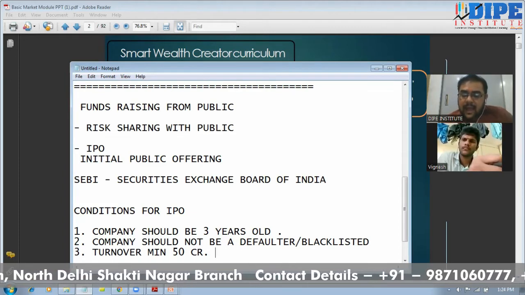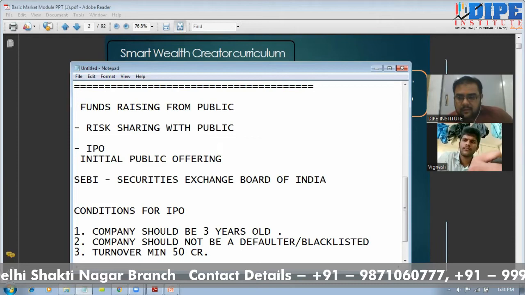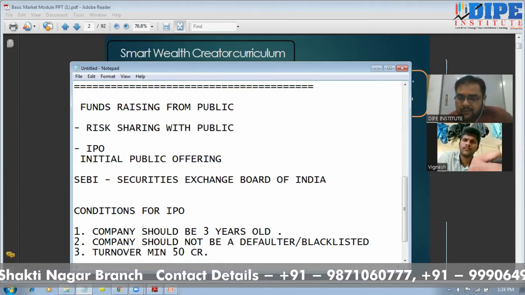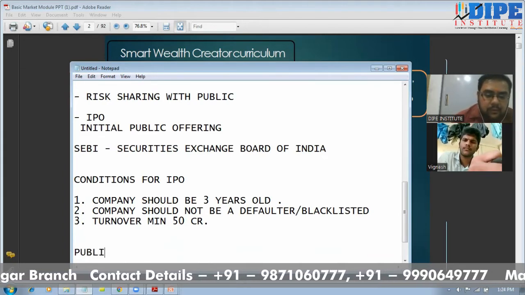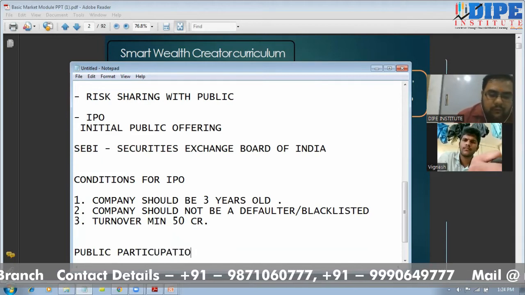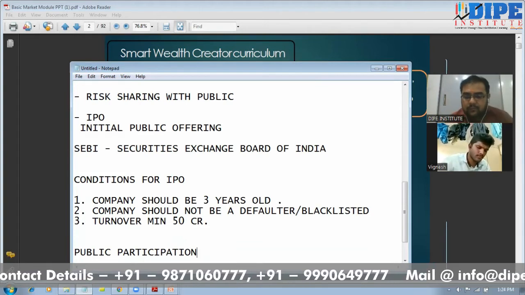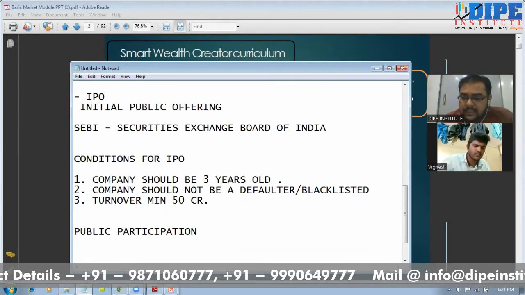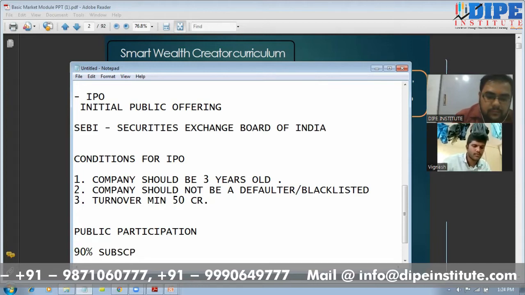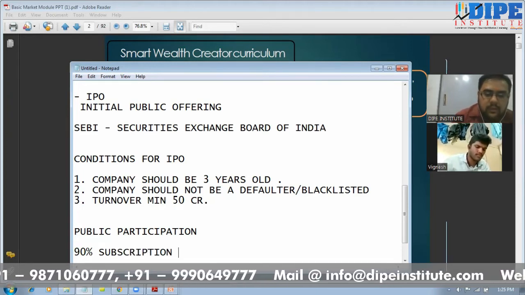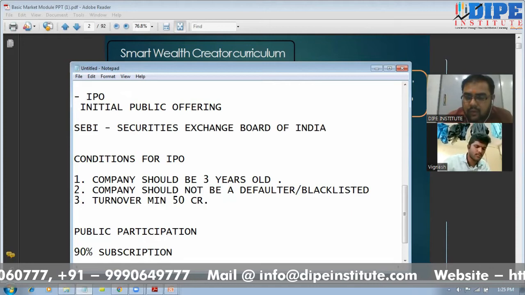But still, the IPO's successful ratio depends upon the subscription. The IPO will be successful or it will fail, that will depend upon the public participation in the IPO. Now, what do I mean by public participation? It means how many percentage of people are applying for the IPO subscription. An IPO needs minimum 90% subscription, then only the IPO gets successful.